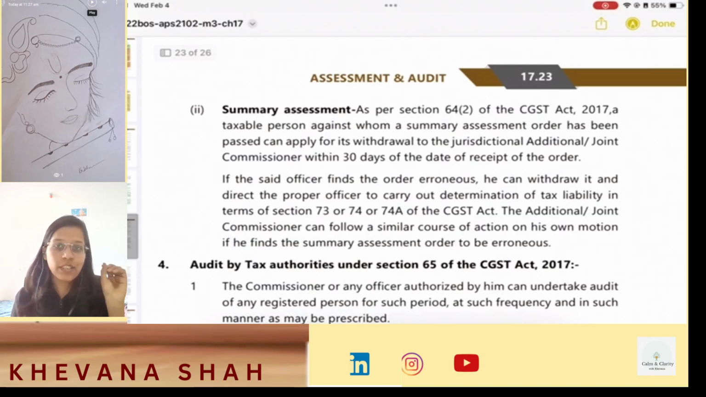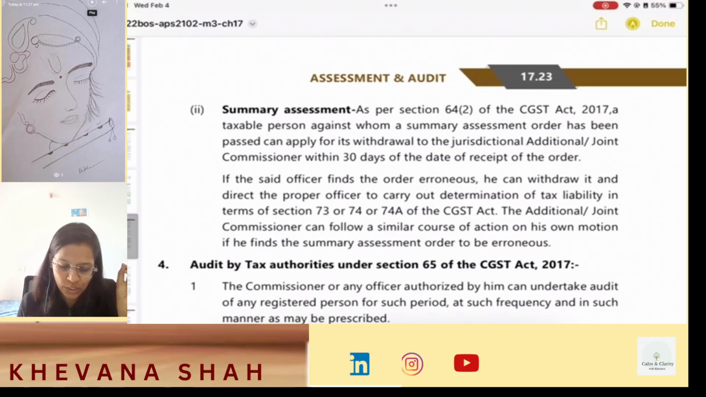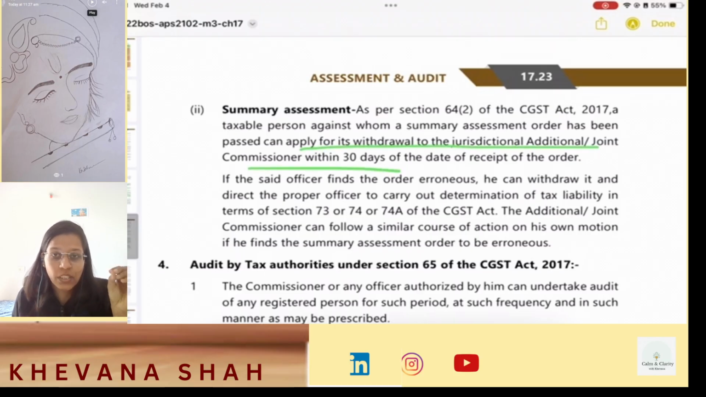Then second case is your summary assessment. So as per section 64(2) of the CGST Act 2017, a taxable person against whom a summary assessment order has been passed can apply for its withdrawal to the jurisdictional additional or joint commissioner within 30 days of the date of the receipt of order. Okay, so if there is a summary assessment order that is passed, then you can apply for the withdrawal of that order within 30 days of the receipt of the order. If the said officer finds the order erroneous, he can withdraw it.